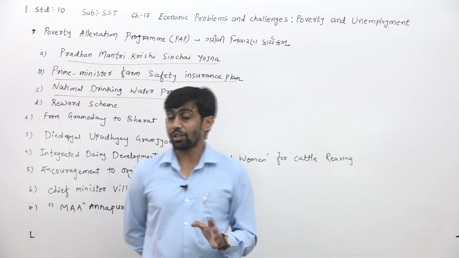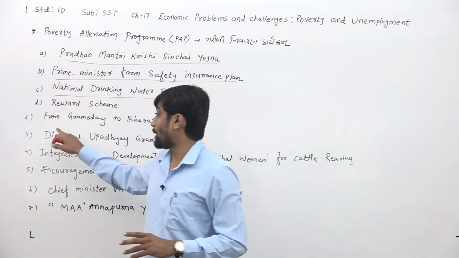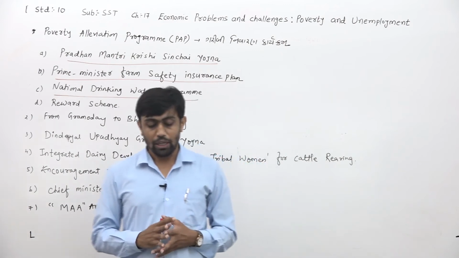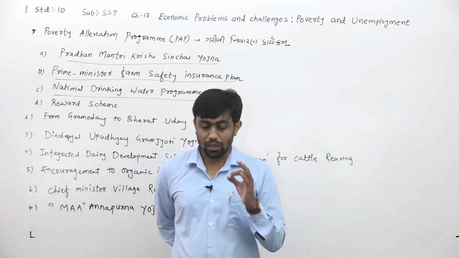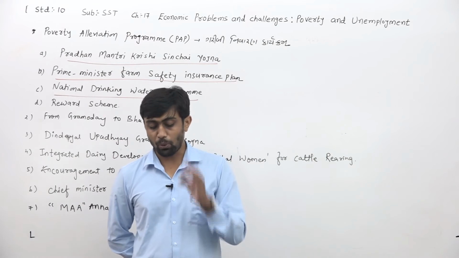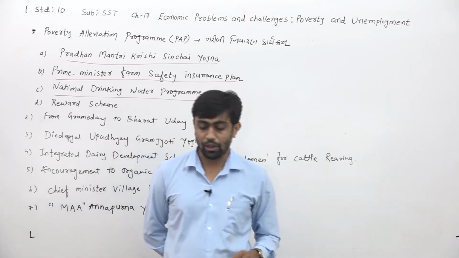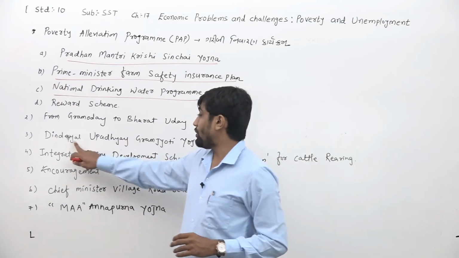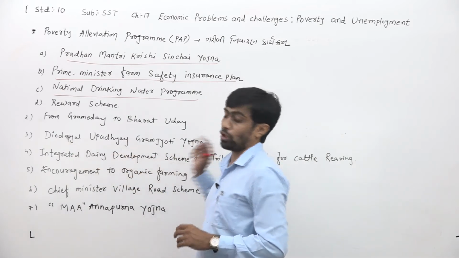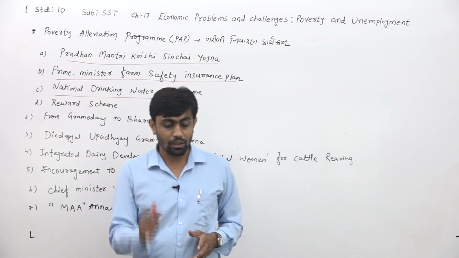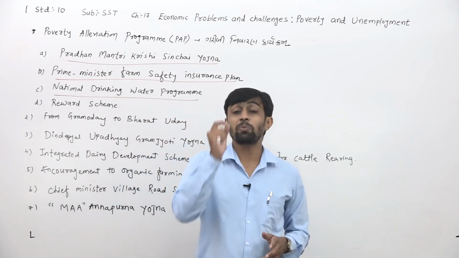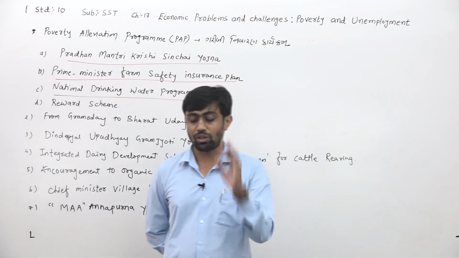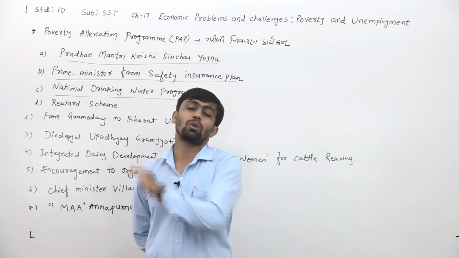That means all kinds of activity are done from Gramodaya to Bharat Udaya, and that's why we can say that at the same time permanent prosperity is set up in the rural area. Next, they have given the Deen Dayal Upadhyay Gram Jyoti Yojana. According to it, this plan is an effort to supply electricity to the rural area.